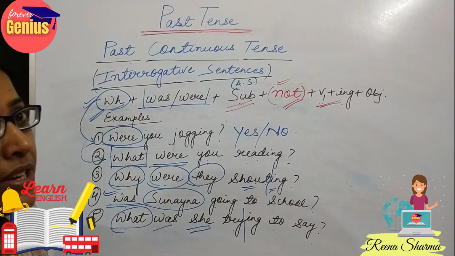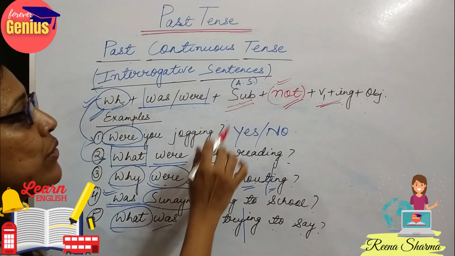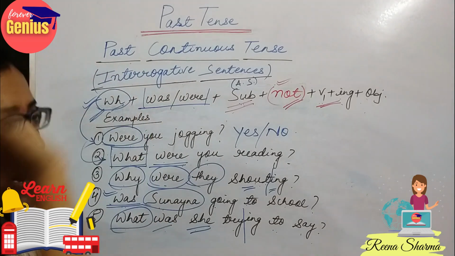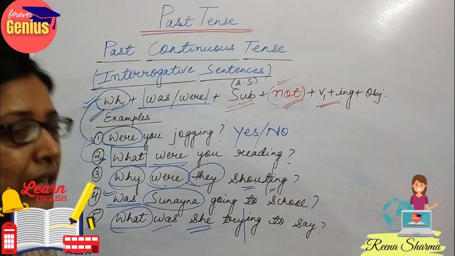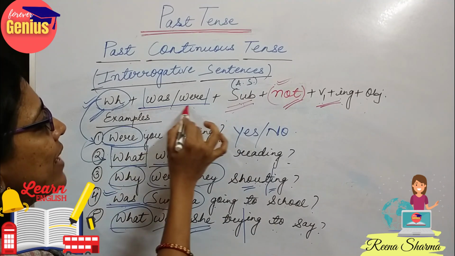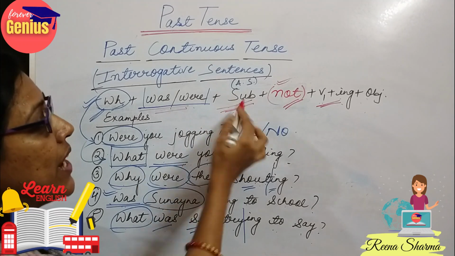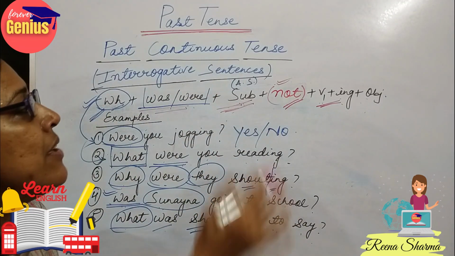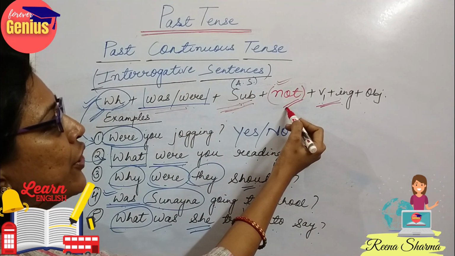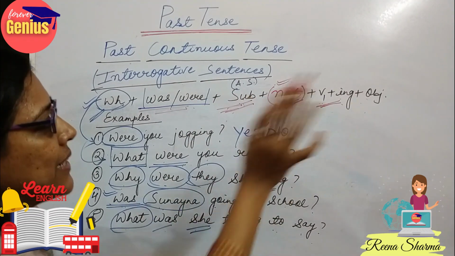In the case of affirmative sentences, what were we doing? We were using subject, then our helping verb, then not, then the verb form. But here, because our helping verb is coming at the start, then comes the subject. That is the reason that we place the word not between the subject and the first form of verb plus ing.